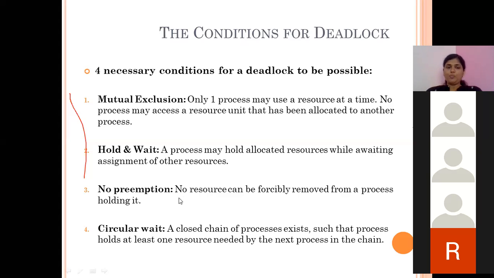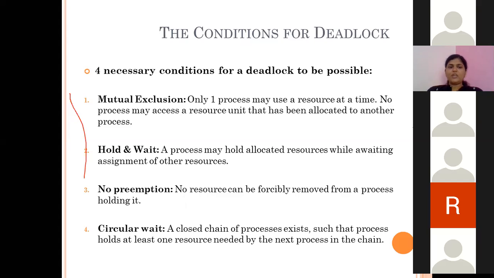Next is non-preemption. We have already seen preemption and non-preemption during the scheduling algorithms. We cannot forcefully stop the process execution in between. The process can release the resource, release the CPU, only after its completion.